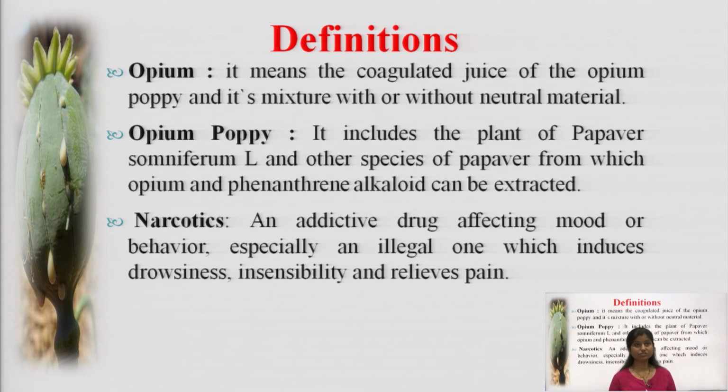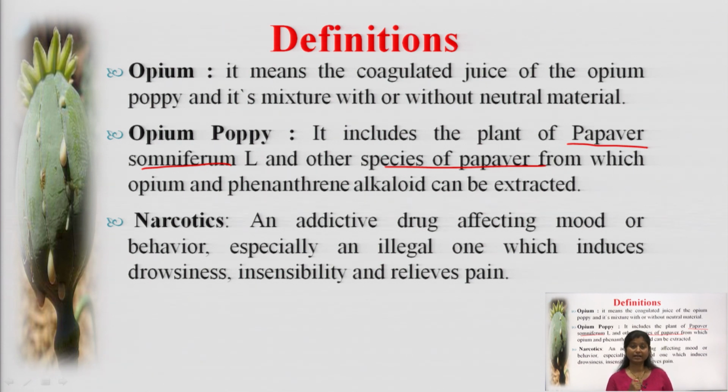Opium poppy is the plant from which we extract opium. It includes the plant Papaver somniferum, which I have just told you about, and other species of Papaver from which opium and the phenanthrene alkaloid can be extracted. Phenanthrene alkaloid is the chemical terminology, or the IUPAC name, describing the chemical nature of opium.